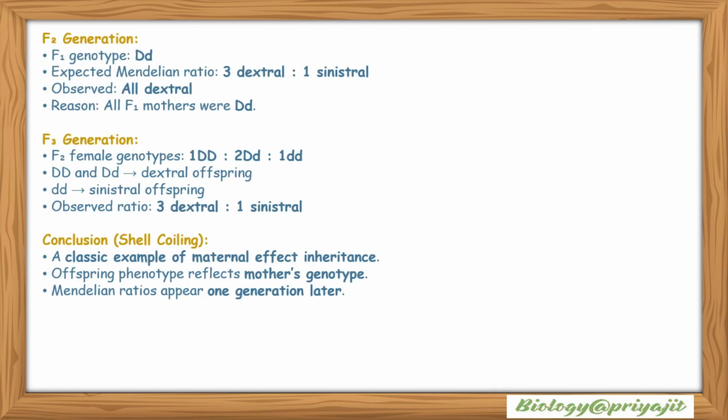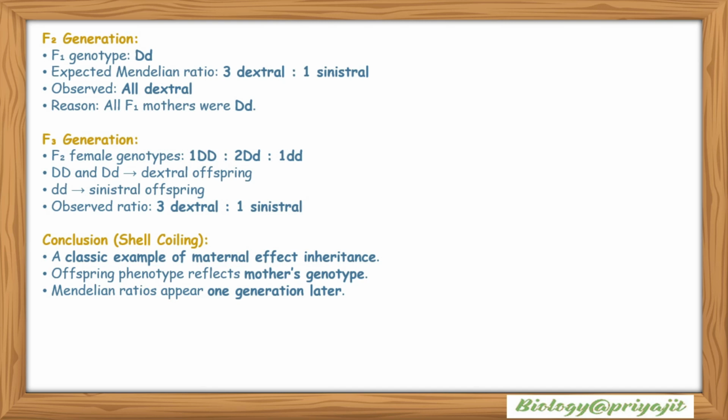F2 generation: in the F1 generation the genotype will be capital D small d, and the expected Mendelian ratio is 3 dextral to 1 sinistral, but the observed character is that all are dextral. The reason is that all F1 mothers were capital D small d. In the F2 generation, the female genotypes are 1 capital D capital D, 2 capital D small d, and 1 small d small d. Capital D capital D and capital D small d are dextral offspring, and small d small d are sinistral offspring. So the observed ratio is 3 dextral to 1 sinistral.